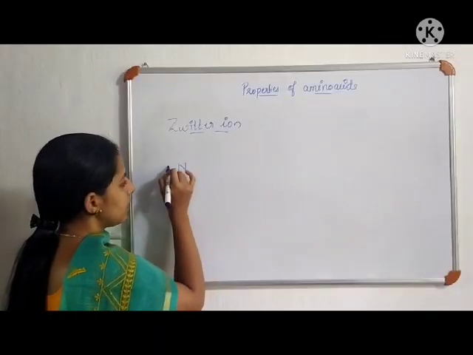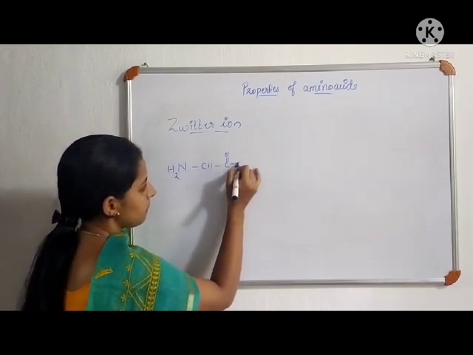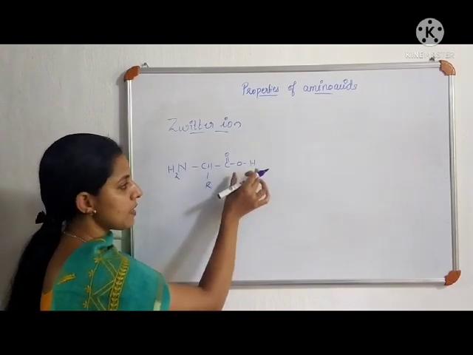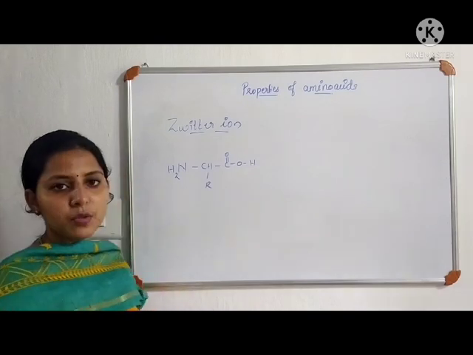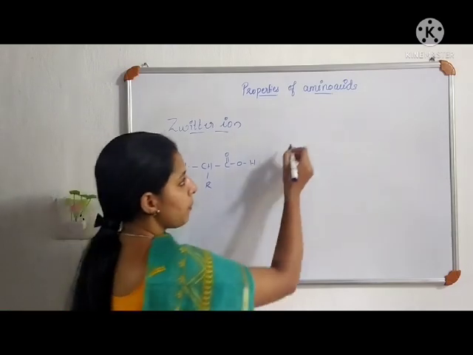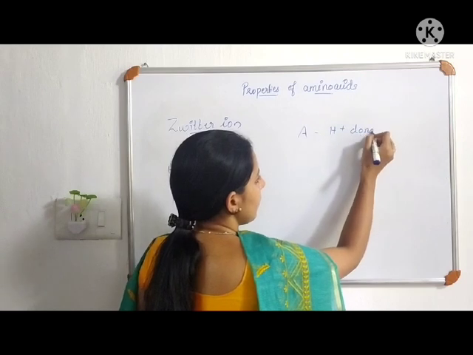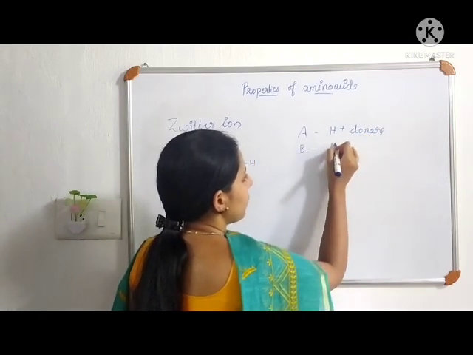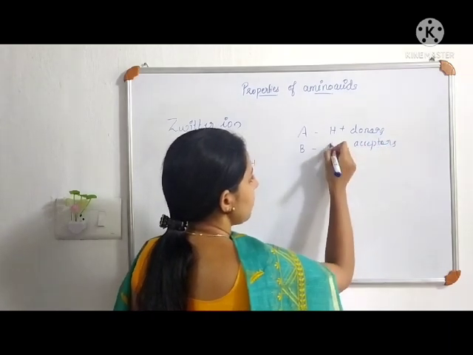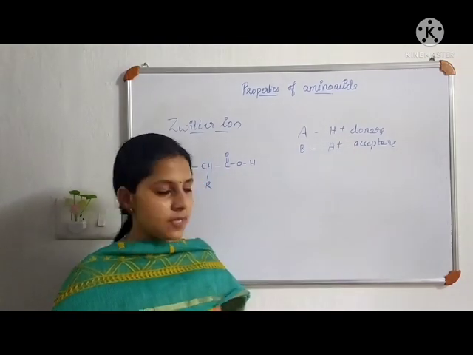Let's consider an amino acid. This is the carboxylic acid group, which is acidic in nature, and this NH2 group, the amine group, is basic in nature. According to the Bronsted-Lowry concept, acids are proton donors and bases are proton acceptors.